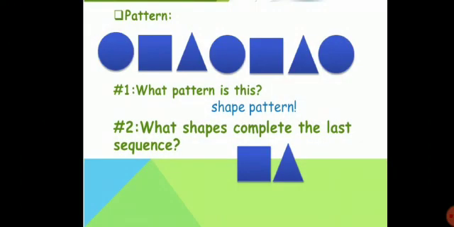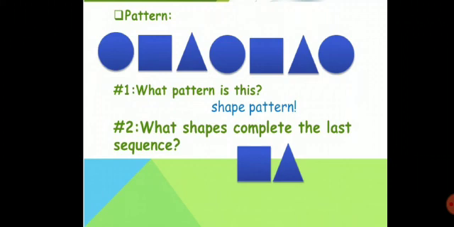Have a look at this pattern. It is a shape pattern. And how do we know that? By seeing these shapes: circle, square and triangle.